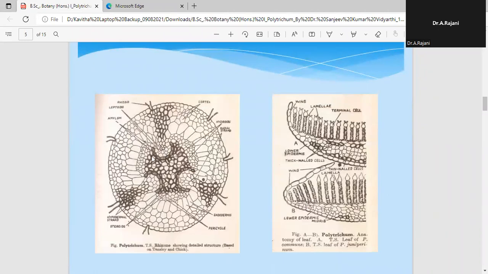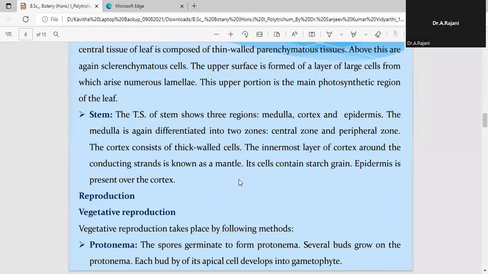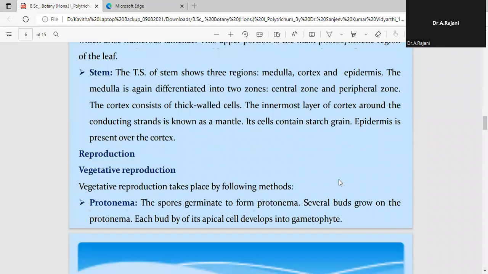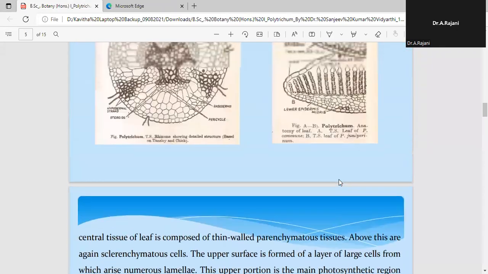The innermost layer of the cortex is surrounded by the conducting strands. You can see them here. The main purpose of these is to conduct food as well as water from the surrounding tissue. Hence, we call it a mantle. The cells are also helpful in storing food material, so they store starch grains. This is about the anatomy as well as the external morphology of the plant body.